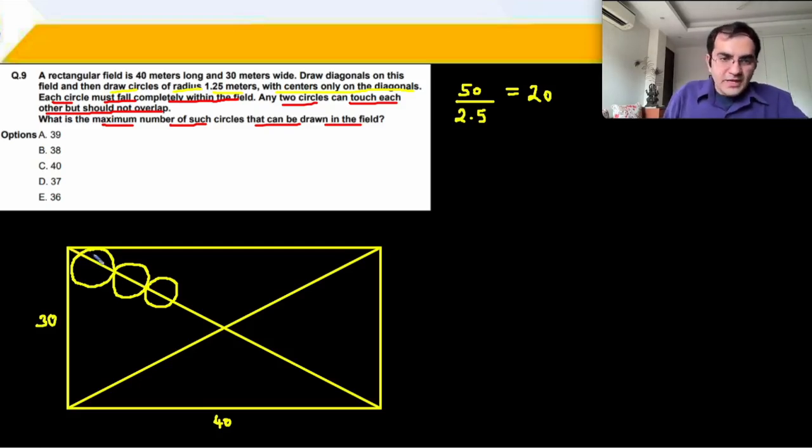ठीक है. So will draw some circles over here. ये यहाँ पे आ जाएगा radius. This is also the radius. This is also the radius. This is also the radius. ये सारे के सारे angles भी आपके 90 हो जाएंगे. ठीक है. जब ये सारे के सारे आपके angles 90 हो गए तो you get this particular length as r√2. ये r√2 हो जाएगा.